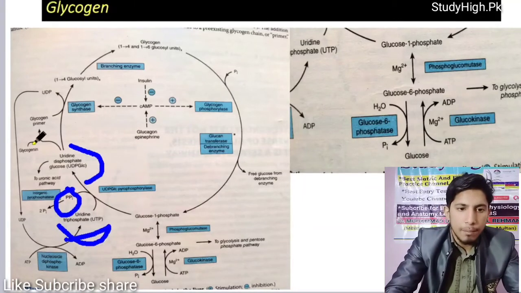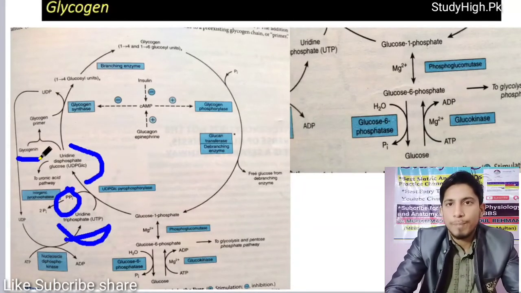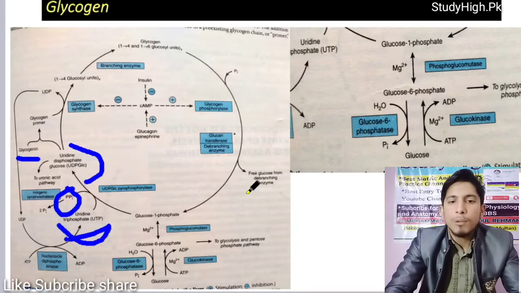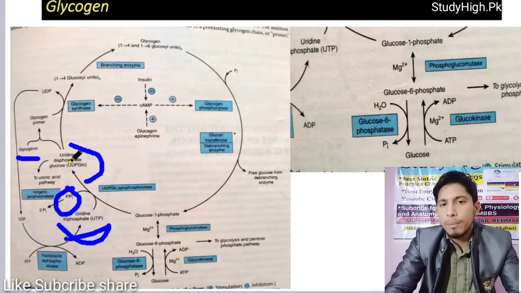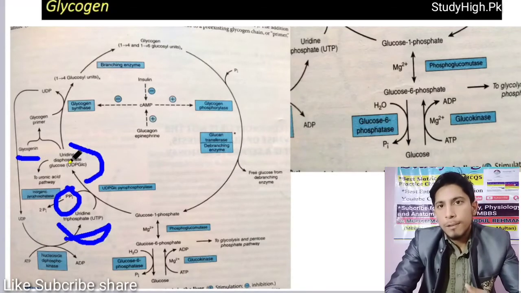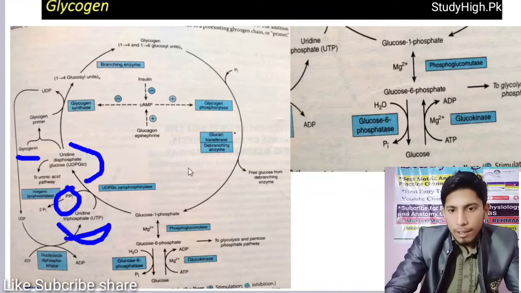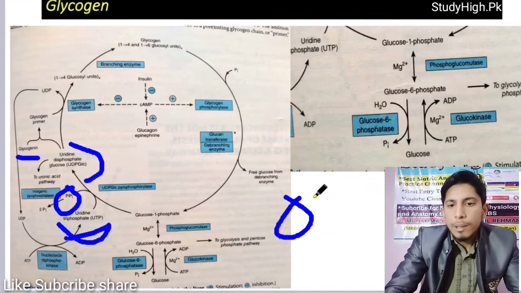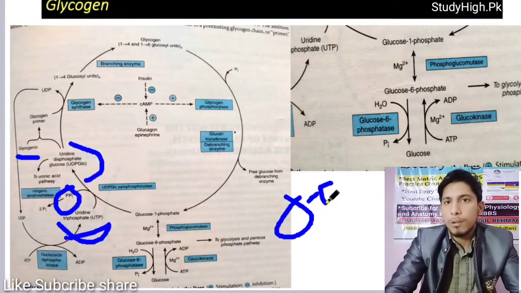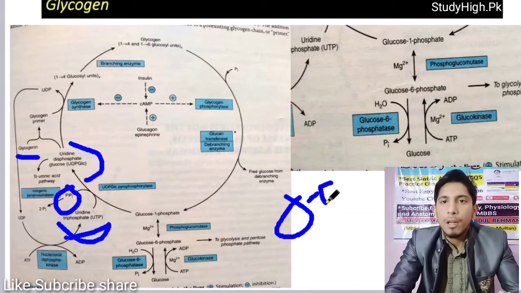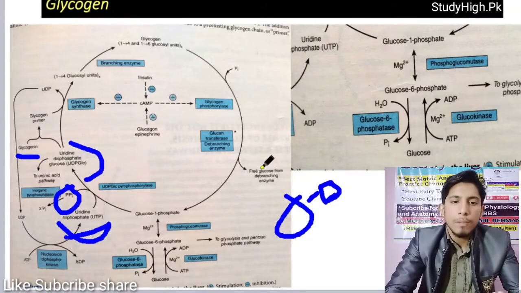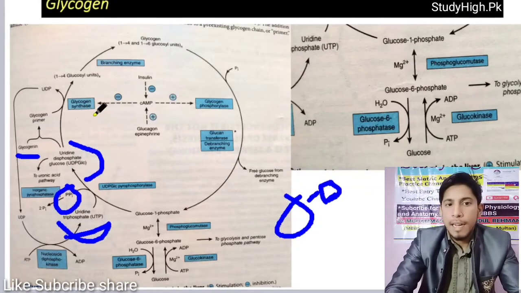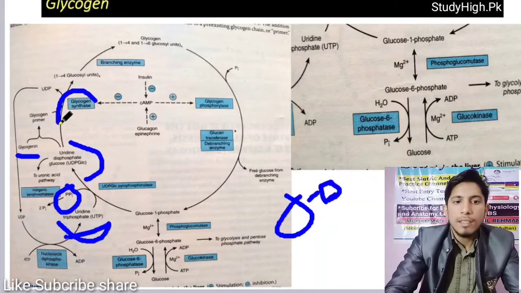Here, an enzyme known as glycogenin. It consists of 2 tyrosines, which are amino acids. It binds one glucose molecule, second, third, fourth. So here is the glycogenin protein. It binds at least 8 glucose monomers, not glucose, but UDP glucose, uridine diphosphate glucose. When it binds at least 8 glucose molecules, then another enzyme, glycogen synthase, enters.